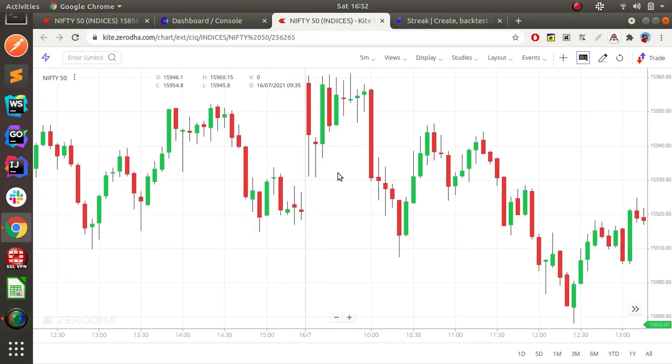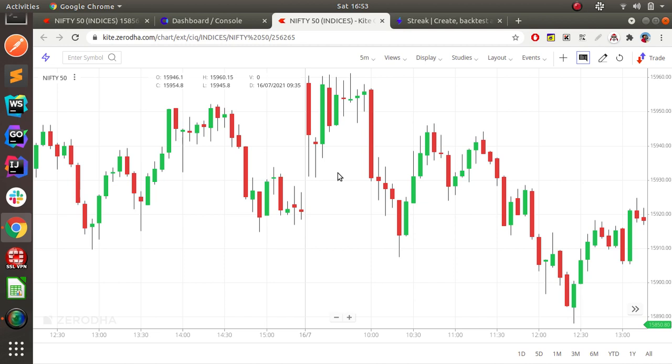So today we are going to see an interesting intraday straddle in Nifty options. Instead of blindly going with the straddle, we'll use some indicator to enter into the straddle, and then using that indicator we'll enter with some predefined stop loss and target, and let us see how we can implement it in Streak, and then let's see the backtest results and what is the profit and all the other things.